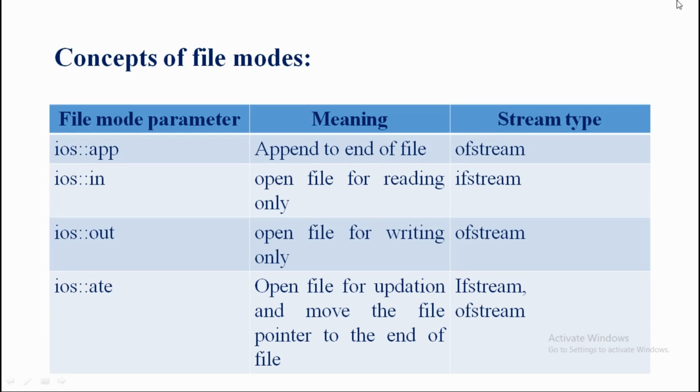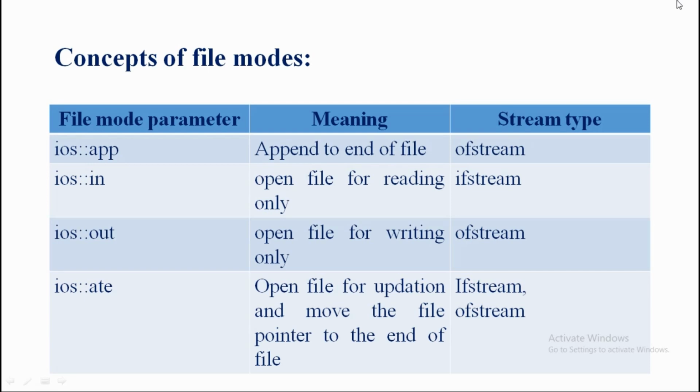Now the second thing, ios::in. We know that it opens the file for reading only, but remember, reading here means we are not going to read the data. The meaning of reading here is that we are going to input data into the file. So ios::in opens the file for input purposes only, to enter some information into the file. So the stream type is ifstream.